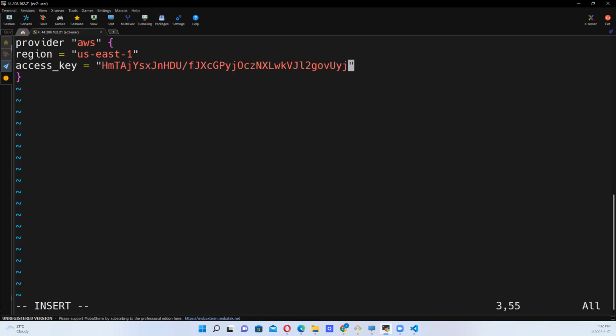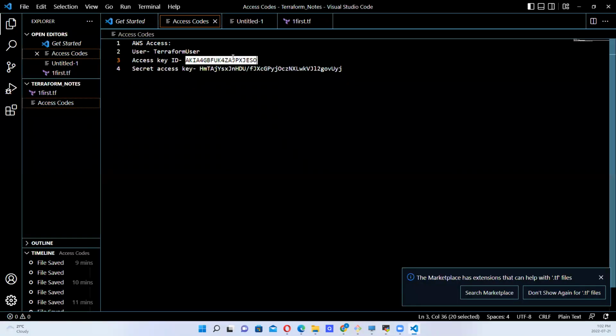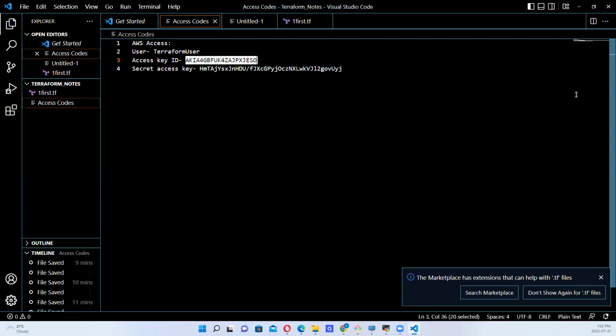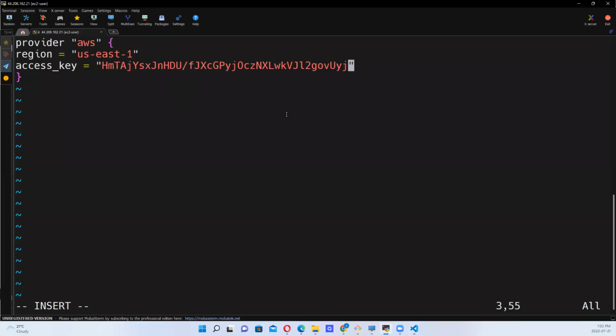Is this what I copied? This is actually, let me see, access key. I thought I copied it. Oh, this is the secret key. Okay, so I can copy this now. Let me copy this. That's the access key. Okay, so let me rename this and call it secret key.